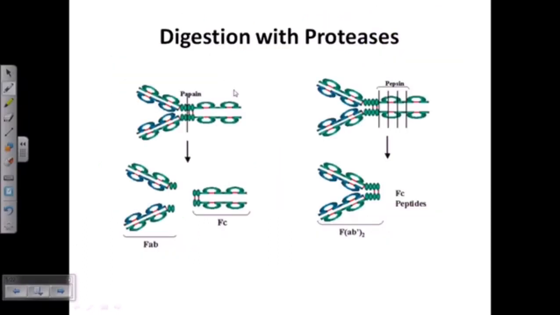Now let us talk about the digestion of this protein with proteases. How do we come to know that they have this kind of structure, with one heavy chain, one light chain, all attached with disulfide linkages? We utilize different proteases and treat our protein with them so that we get different fragments. Then we load those fragments in a gel so that we get clear bands. Using those bands, we can understand the concept. Now if we digest with papain, we get three different segments: two small ones, each having one light chain and one heavy chain part, and one having only heavy chain parts.